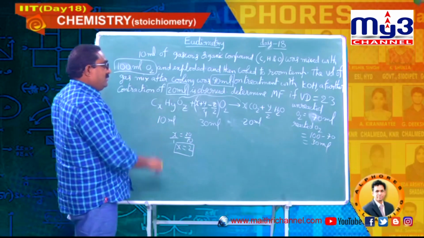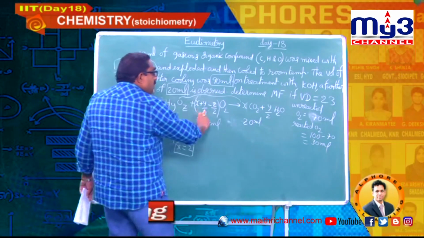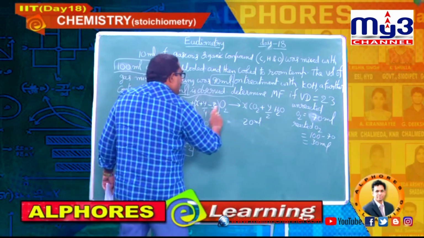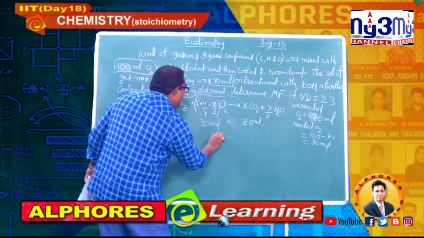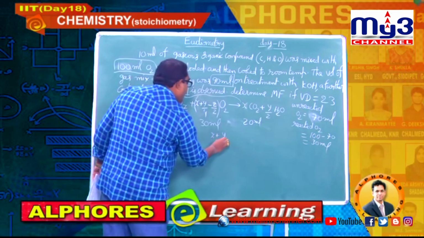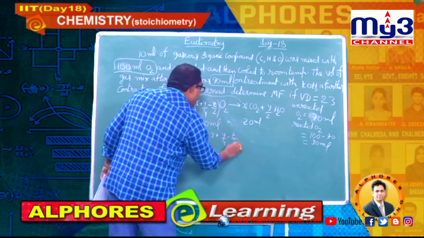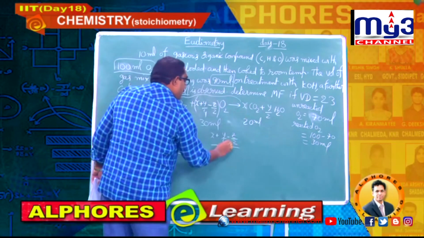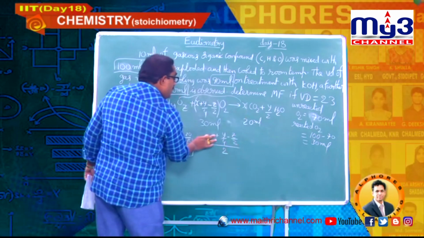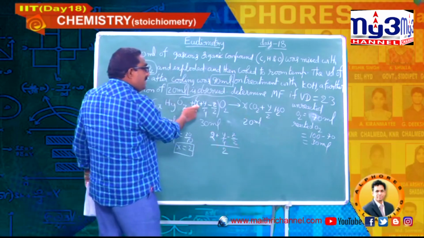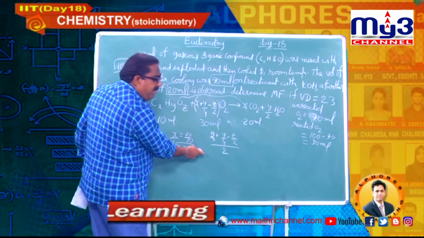Okay, I got x. One more ratio I can take, this by this. I am writing x plus y by 4 minus z by 2, by x. X means again 2. Here I can write 2, because instead of x I have written 2, students, don't get confused.